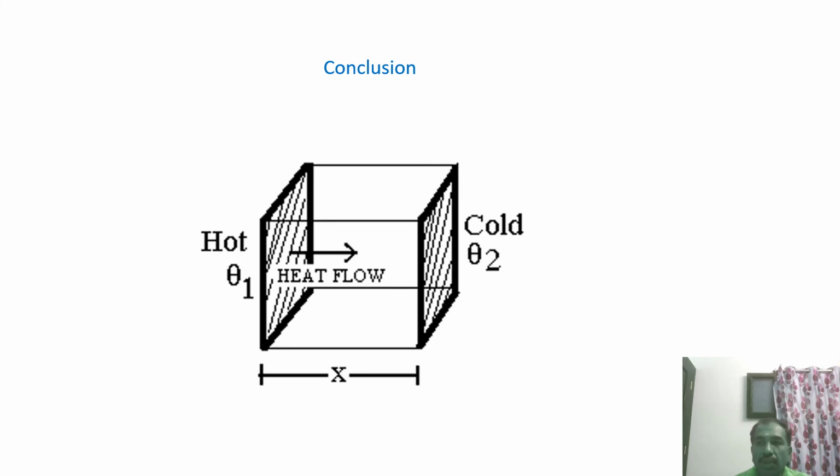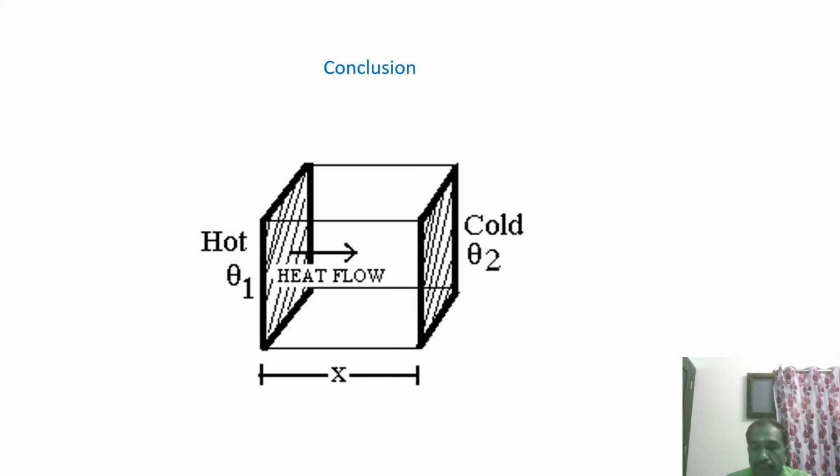Conduction happens in all three states of matter, and convection and radiation take place only in liquids and gases, because the molecules are less bound and randomly oriented in gases, but in a solid the molecules are arranged closely.